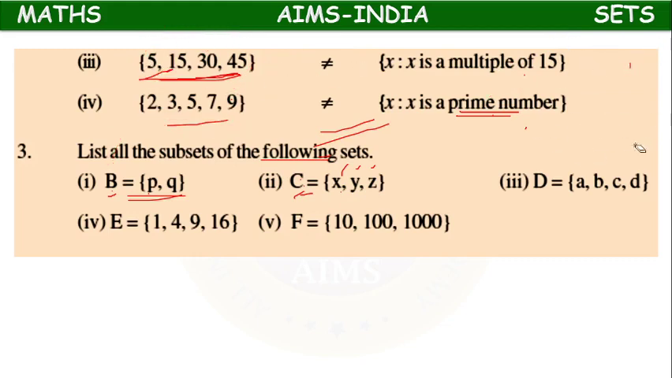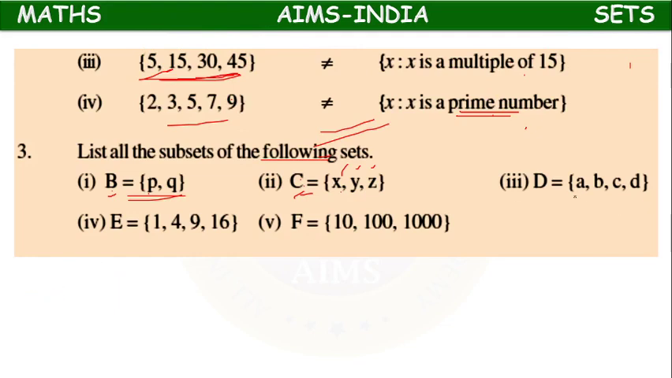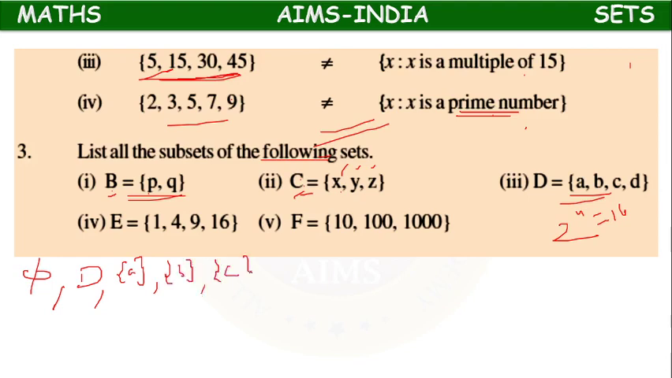So what about D? Four elements means 2 power 4, 16 subsets we need. Out of that, the empty set is one subset, and the set D is one subset. Now all single elements: A one subset, B one subset, C one subset, D one subset. Four completed. Now double elements.